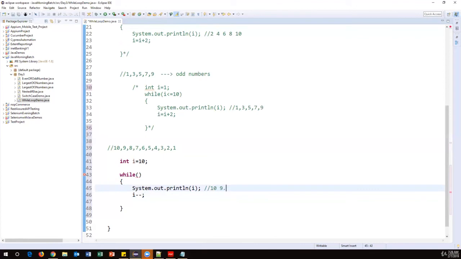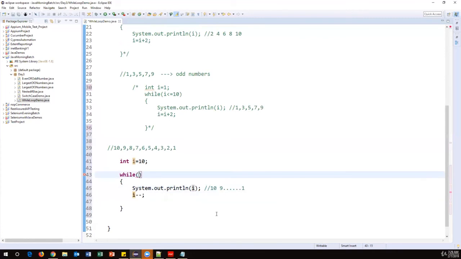So it will keep on coming like this, and as soon as it becomes 1, 1 is also printed. But here we need to come out from this while. Our requirement is only 10 to 1. So as soon as the i value becomes 0, I need to exit from this while loop, right?